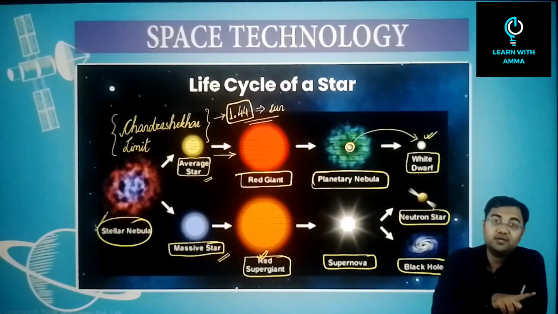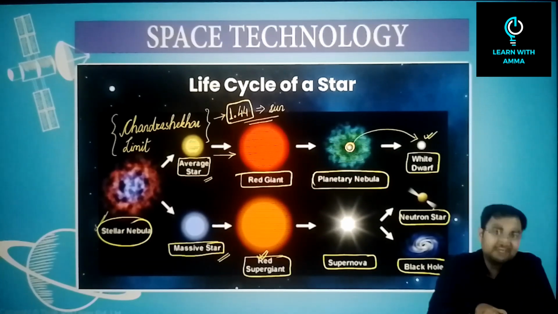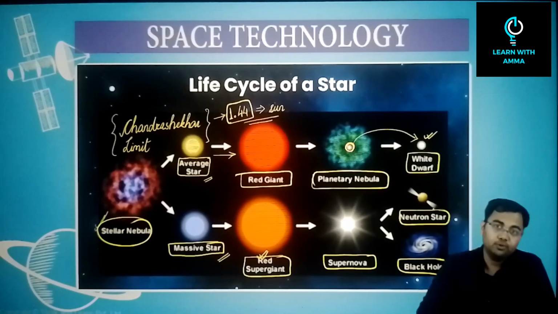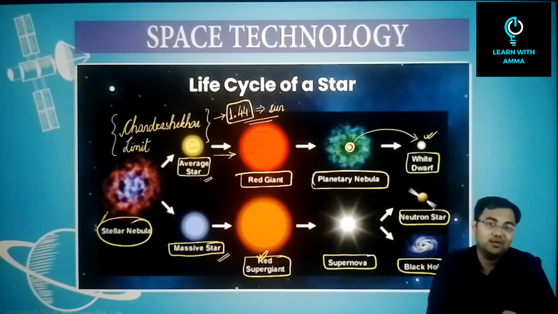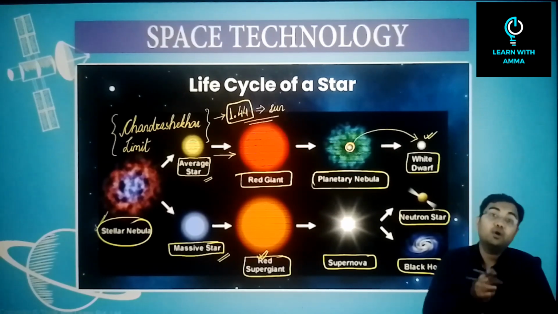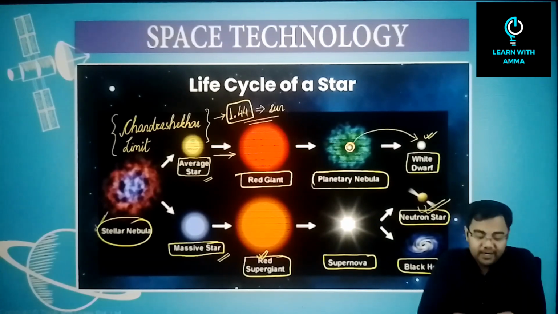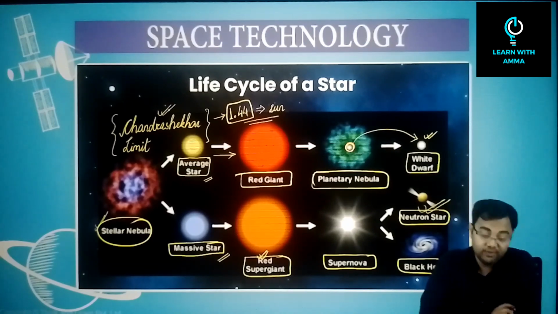What is a neutron star? Just remember that we discussed that it is the smallest kind of star that we know. So again I'm going back to the same question: let's say the statement said that when a massive star dies, it will convert into a black hole. Even this is a false statement, because we cannot say that. It may or may not convert into a black hole. It may either convert into a black hole or it may convert into a neutron star. Both possibilities exist. So this is the life cycle of a star. Just remember what course each kind of star takes, and that's why the Chandrasekhar limit becomes very, very important.